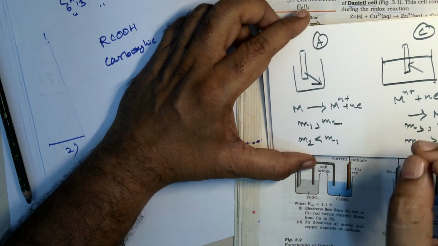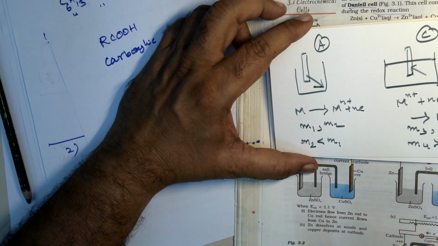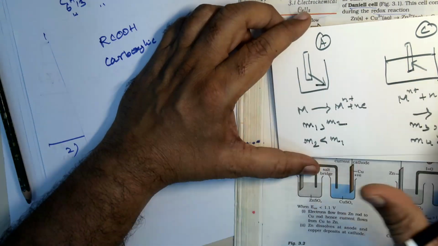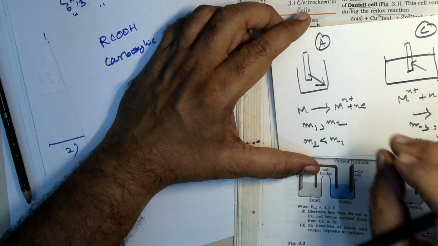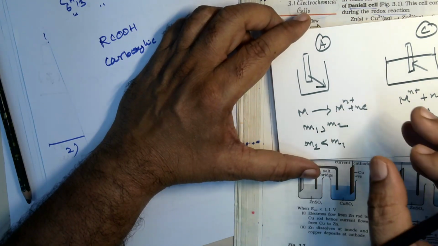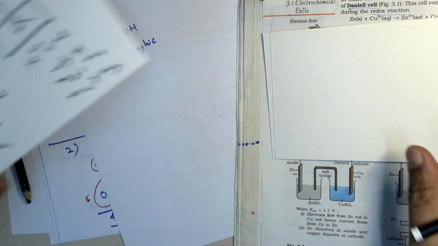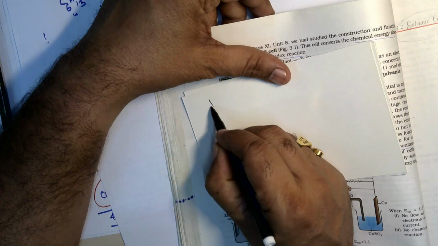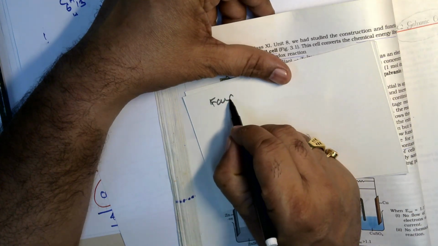And Faraday was able to establish a law based on that. Okay. So one thing is pretty clear here. There is some mass loss and that mass must be accounted for. How can we account for that? That is governed by Faraday's law. Take down: Faraday's law of electrolysis.